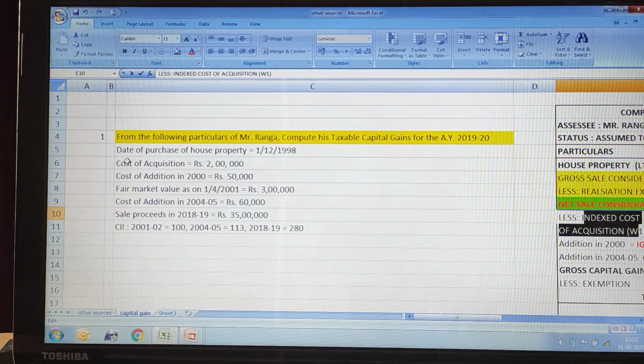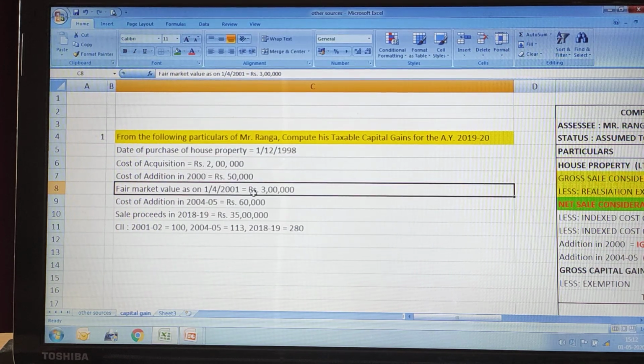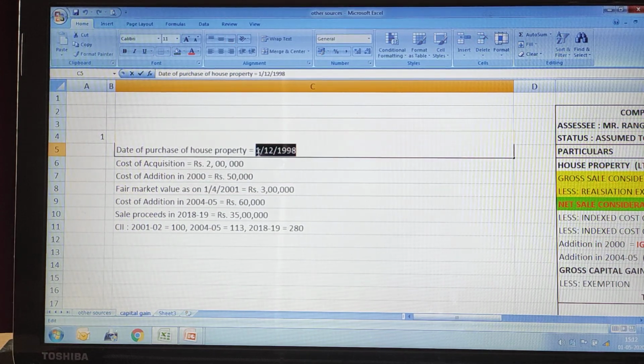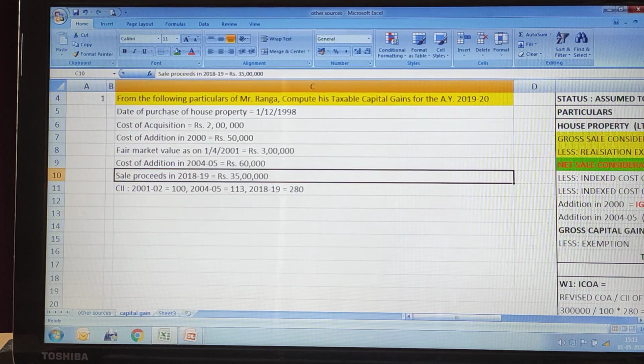Now let us see what the cost of acquisition is. The cost of acquisition is 2 lakhs. Before starting this, as we discussed, the purchase date is 1998, that is before 2001. In this case you need to calculate the revised cost of acquisition.